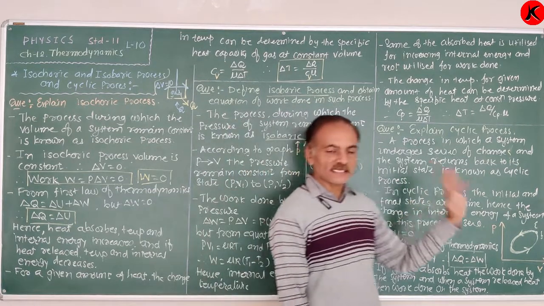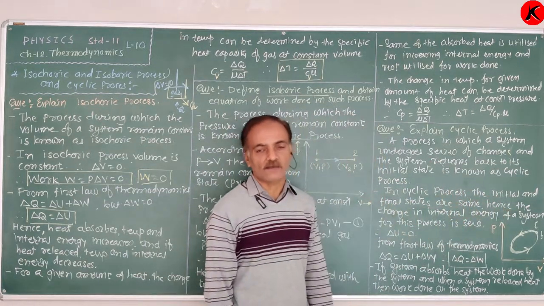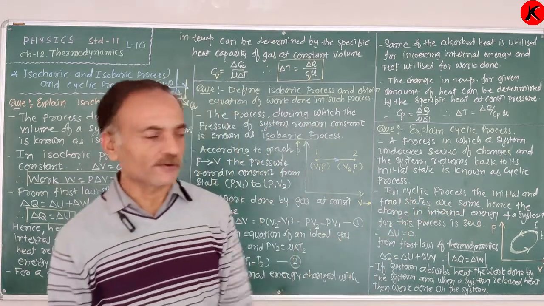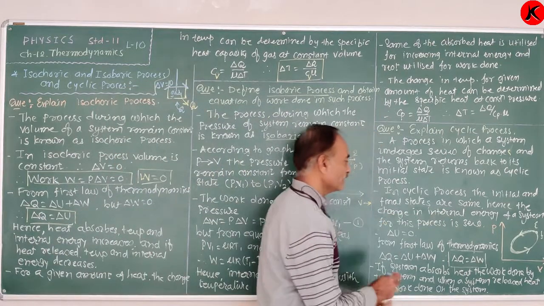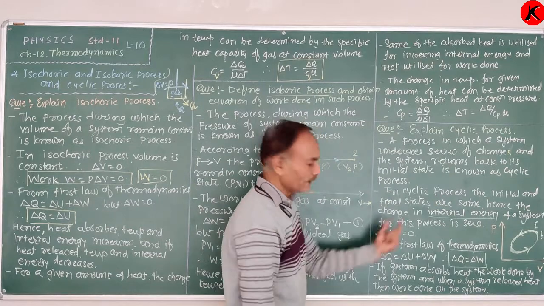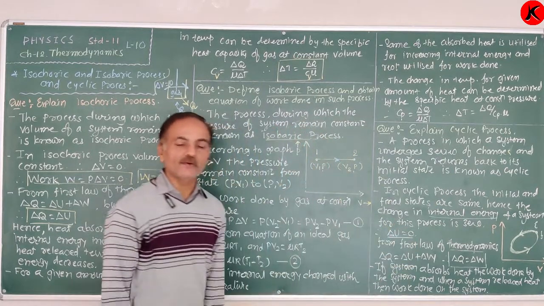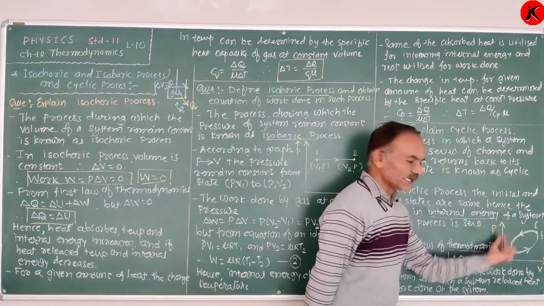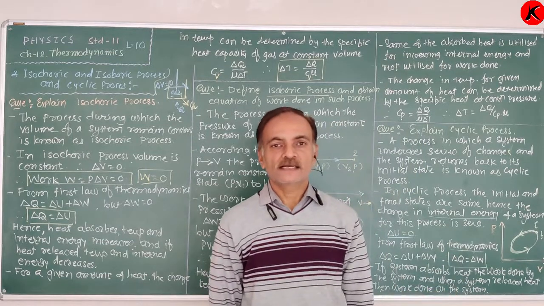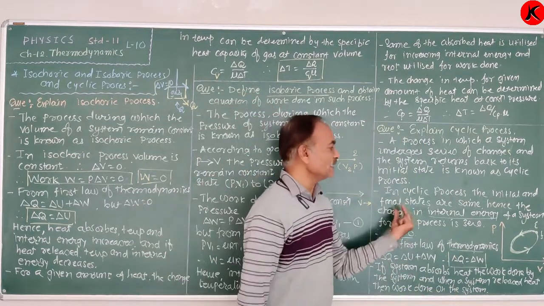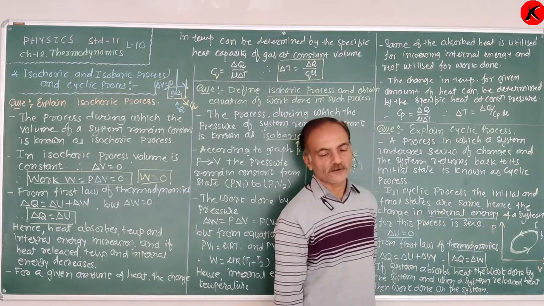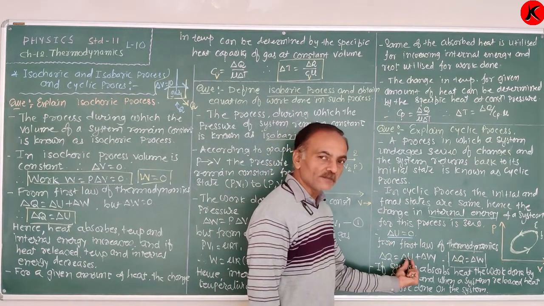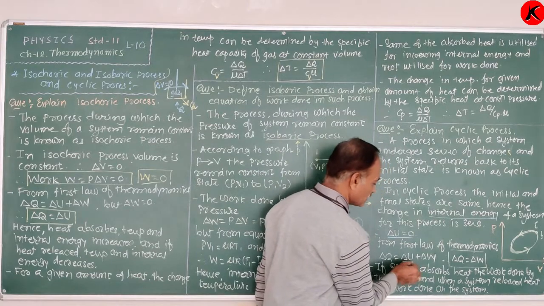Such process is known as the cyclic process. In cyclic process, the initial and final state of a system are the same. Therefore, the change in internal energy of a system is zero. Therefore, for cyclic process, delta U is equal to 0. Again, keep in mind that in cyclic process, the working substance returns back to its initial state. Therefore, the state does not change. Now, from the first law of thermodynamics, delta Q is equal to delta U plus delta W, but delta U is equal to 0.